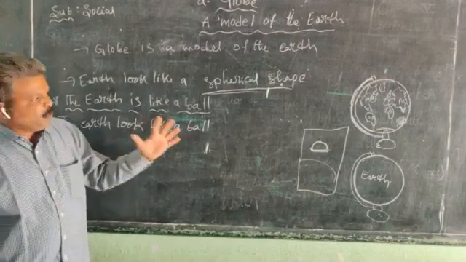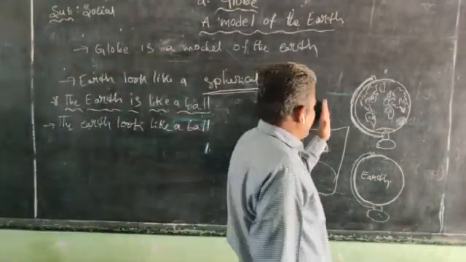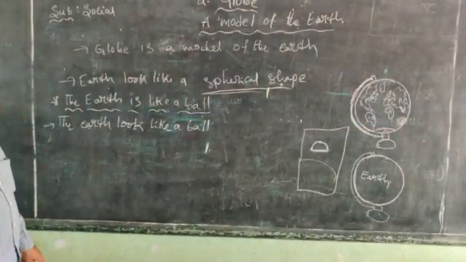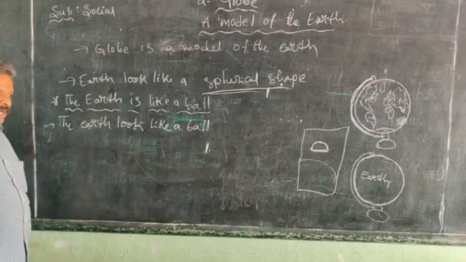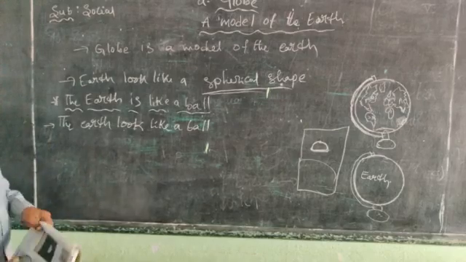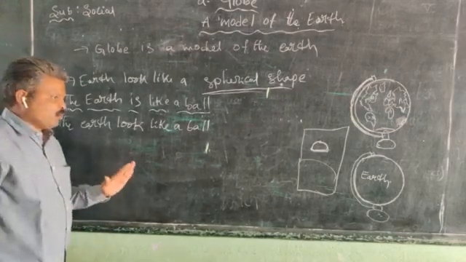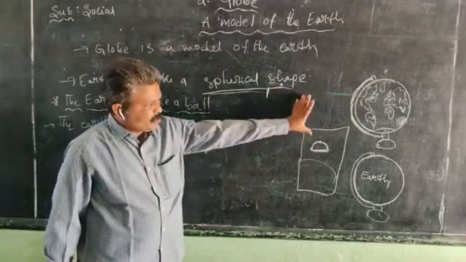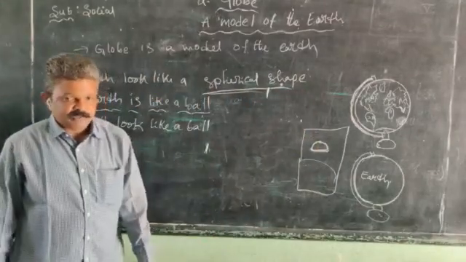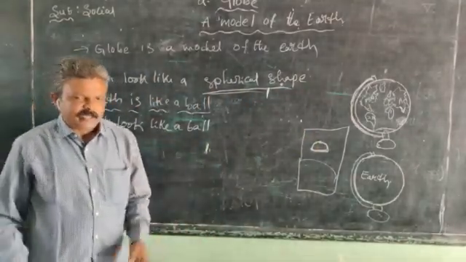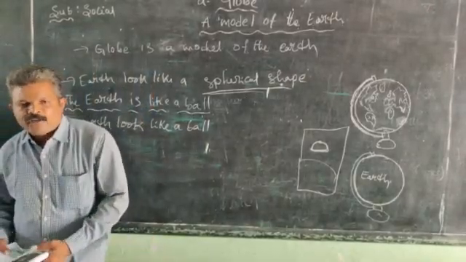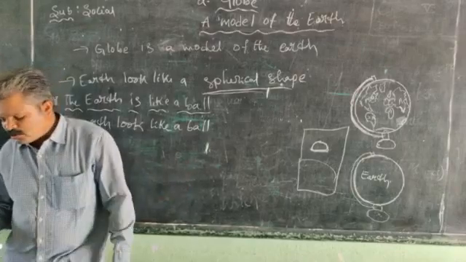In previous classes, you all learned how many landmasses there are in the world. The land is divided into landmasses, and the water bodies are oceans. How many oceans are there? Yes, oceans. You mention the names in your globe, after completing the globe you made. You mention seven continents, and the major oceans are also there.